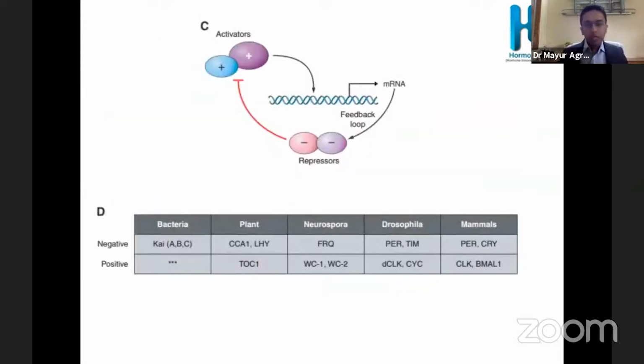So in a basic circadian rhythm, there is an activator and there is a repressor. The activator will lead to transcription and translation, and whatever protein is generated will give a negative feedback to the activators. This positive and negative feedback is seen almost everywhere, even in bacteria and plants. In mammals, we have Period and Cryptochrome, which are the negative givers, and the positive ones, which are CLOCK and BMAL.